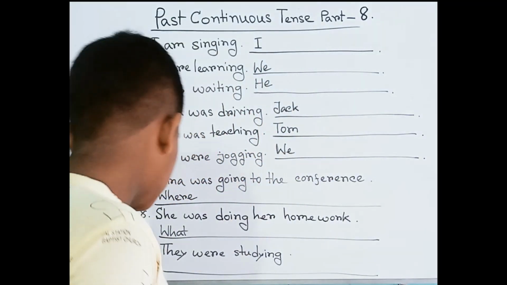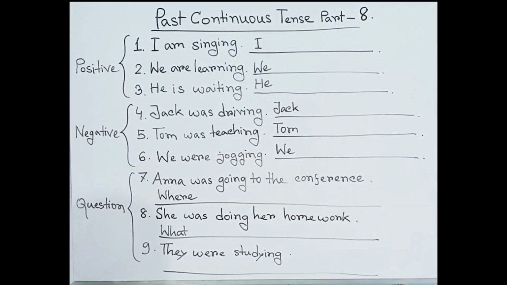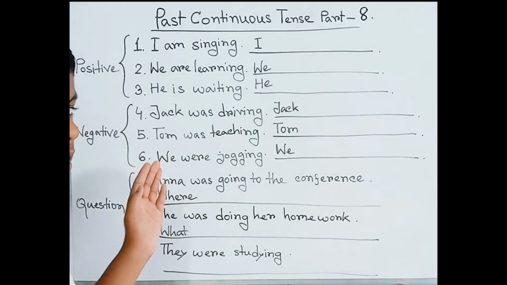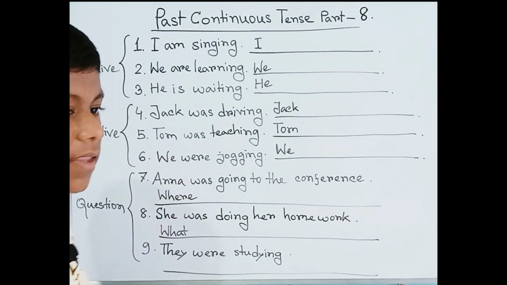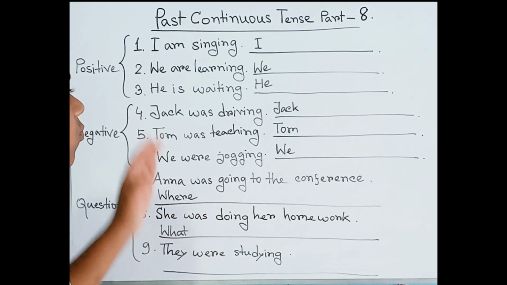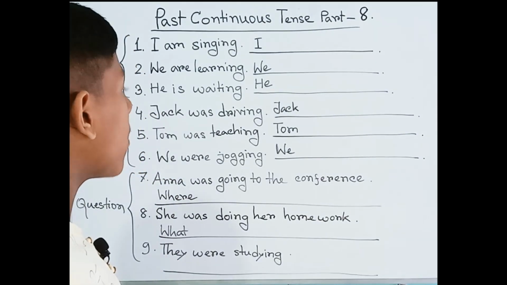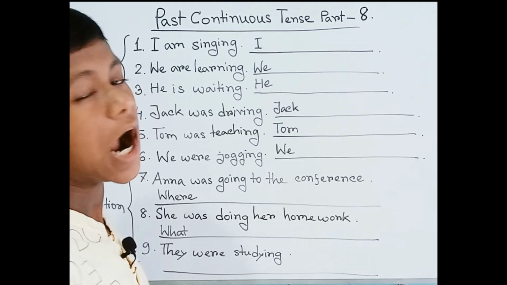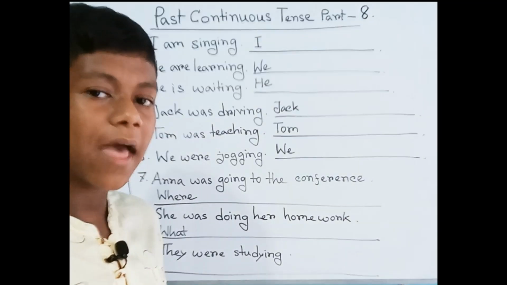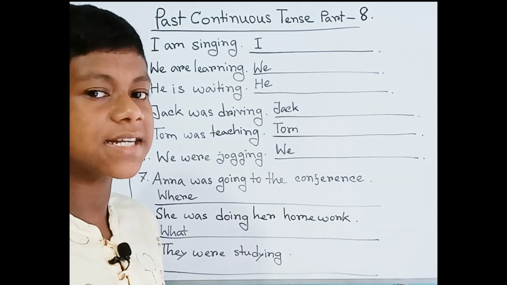First of all, here we can see that there are 3 sections, and each section has sentences. We can start from here. Positive. In the positive, the 3 sentences are in the present continuous tense.